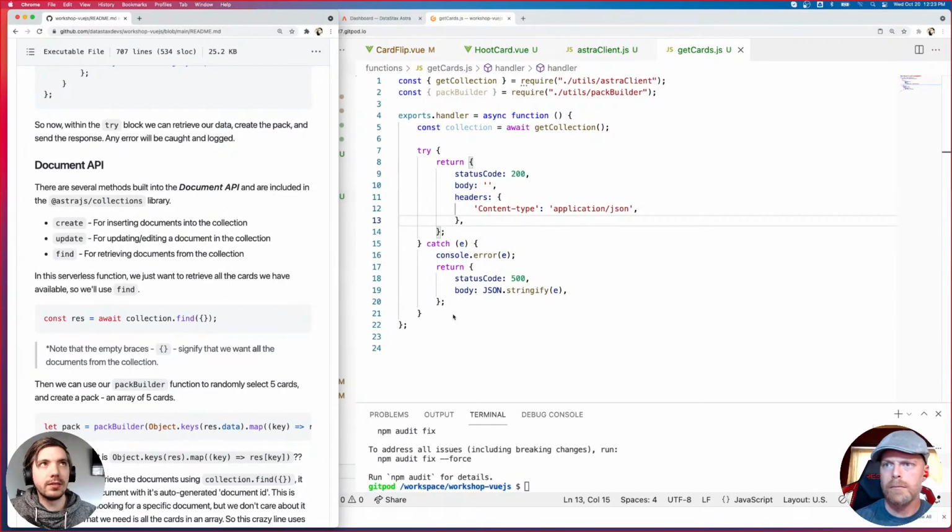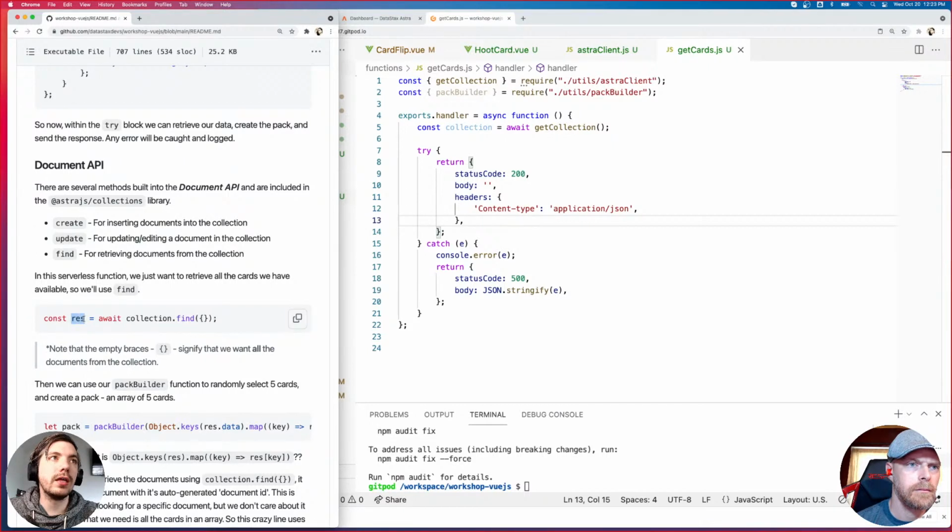So create is for inserting documents into the collection. So we have our cards collection. If we want to insert a card, we would use the create method. If we want to update one of those cards, we would use the update method for any editing or updates that we want. And then if we want to retrieve documents, we use the find method. So that's the one that we're going to use.